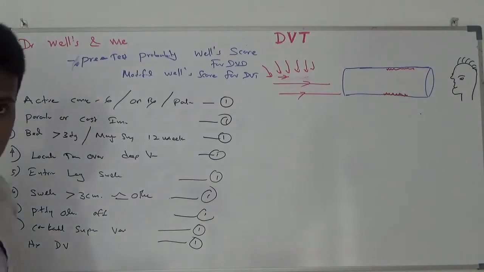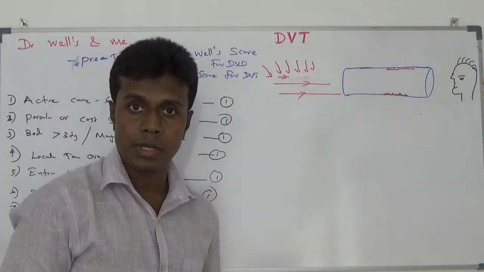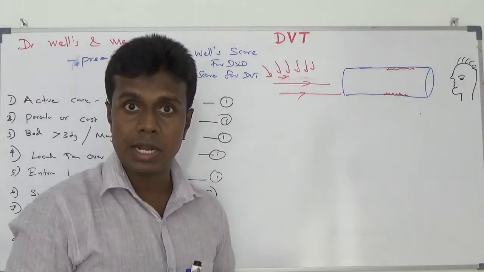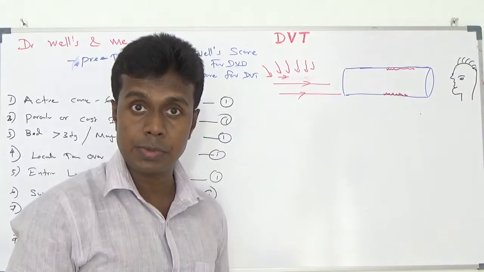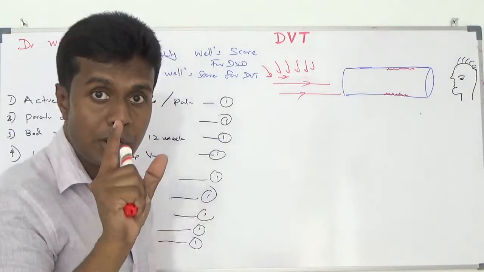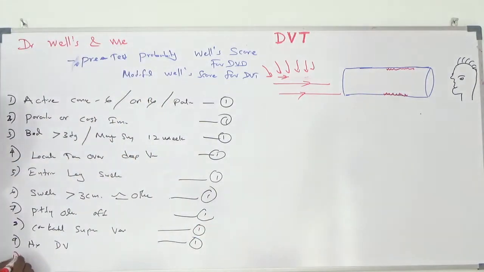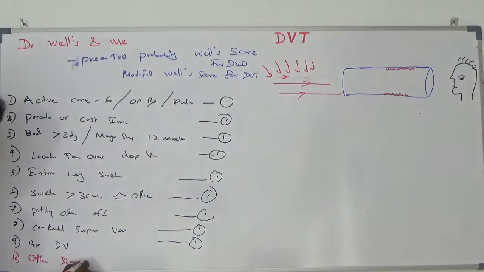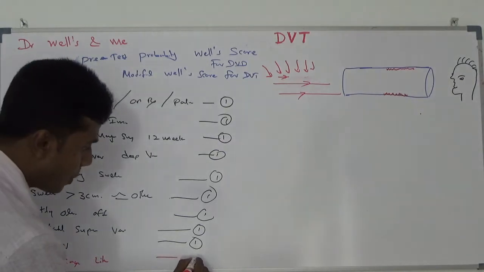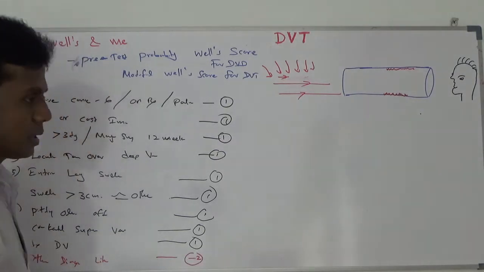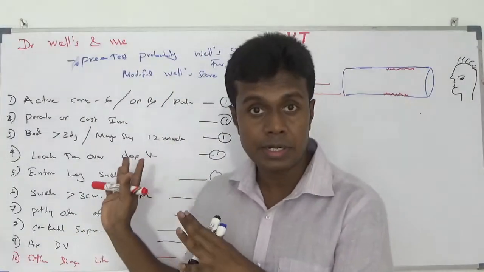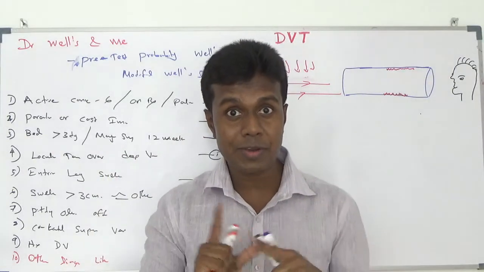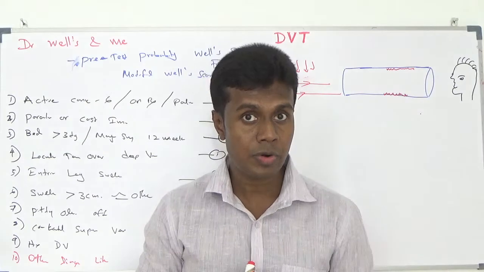If my patient has features of another disease, meaning DVT is unlikely, for example redness and swelling with a focus of infection, highly suspecting cellulitis, I am going to give minus 2 marks. Number 10, other diagnosis likely, minus 2 marks. Dr. Wells designed this one, and the consultant modified it the following day. Because of that we call it the modified Wells score for DVT.